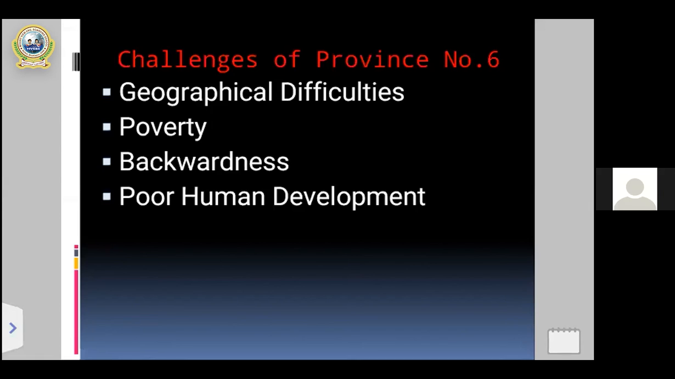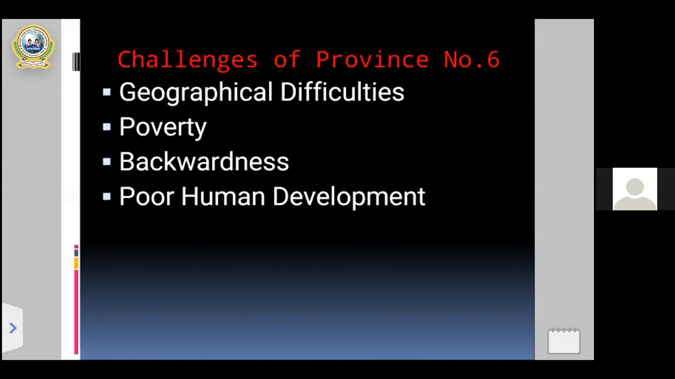And also the next challenge of province number 6 is here for human development. That means lack of skill, trained human resources for human development. And in case if the lack of the sufficient skill, trained human resources, then it will become very difficult to develop the province number 6. Okay, so these are some of the challenges of province number 6.